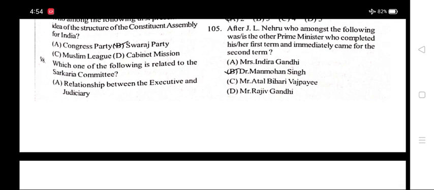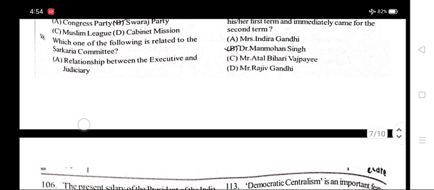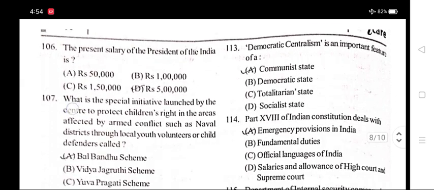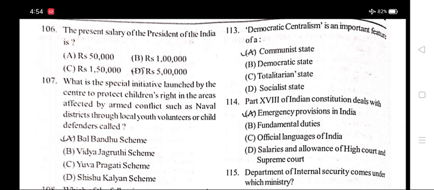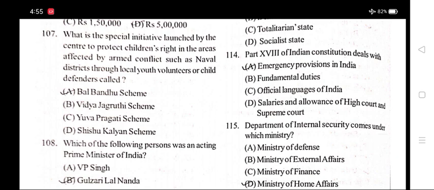After Jawaharlal Nehru, who amongst the following is the other Prime Minister who completed his first term and immediately came for the second term? Option B, Dr. Manmohan Singh. 106. The present salary of the President of India is? Option D, 5 lakhs. What is the special initiative launched by the Center to protect children's rights in the area affected by armed conflicts such as Naxal districts through local youth volunteers or child defenders called? Option A, Bal Bandhu scheme.